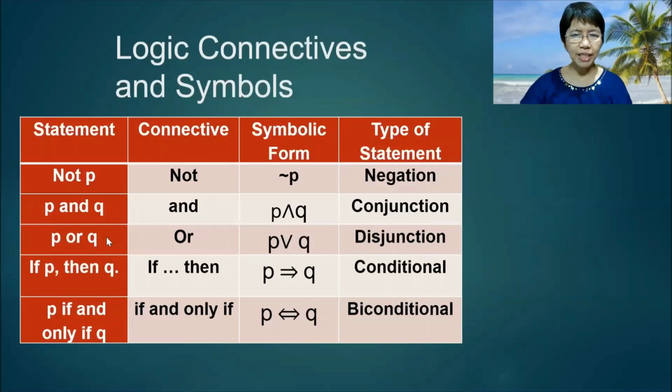P or Q is a disjunction, and the symbol is P, then a letter V, and then Q. If P then Q is a conditional, and P if and only if Q is a biconditional. The symbols are a one-way arrow and a two-way arrow for the biconditional.